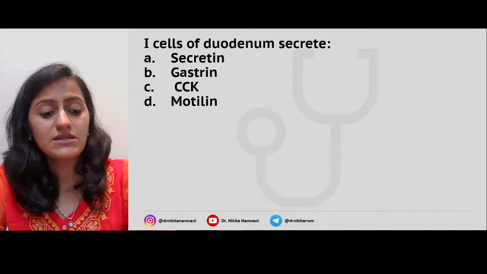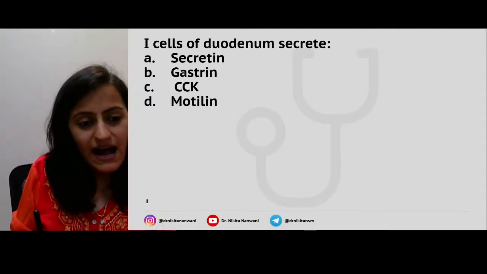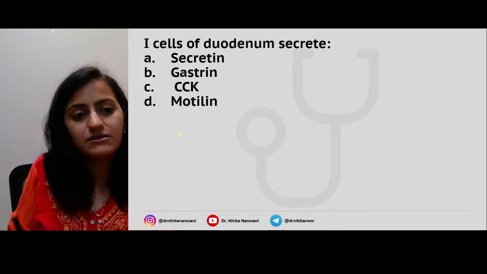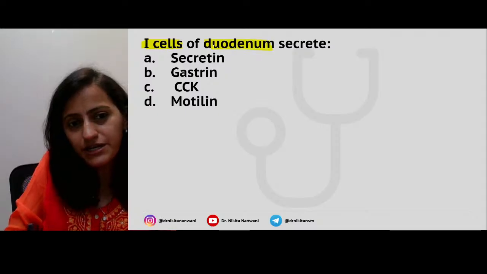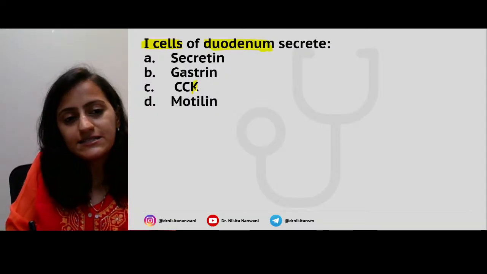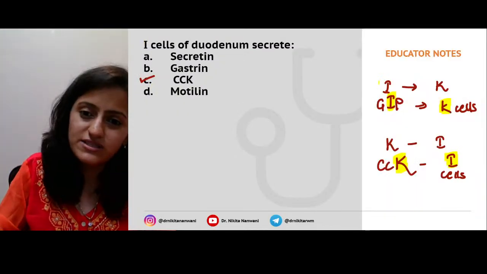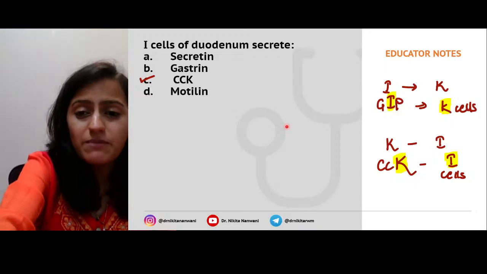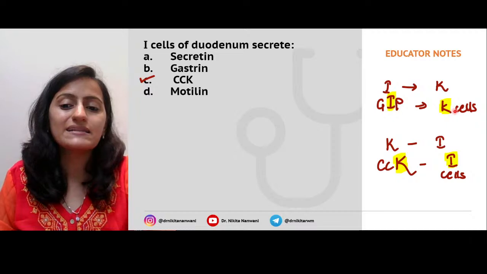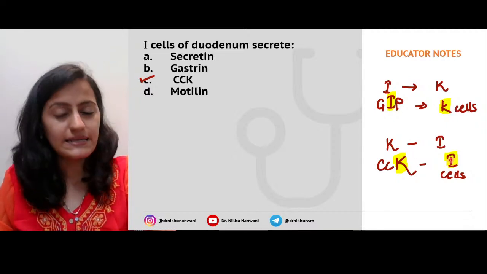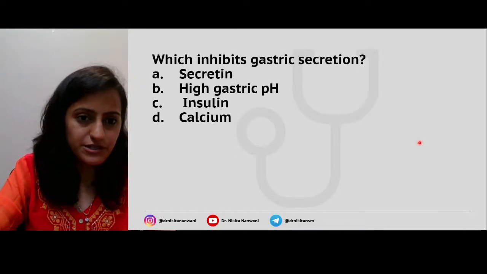Next one, coming to some MCQs that have been asked previously in the exam. So you have I cells secrete which hormone? I cells, where are they present? They are present in the duodenum. So I is for K. Remember it is cholecystokinin, right? Look at the notes here that I've given you. So remember I is for K and K is for I. GIP is by the K cells and cholecystokinin is by the I cells of the duodenum.